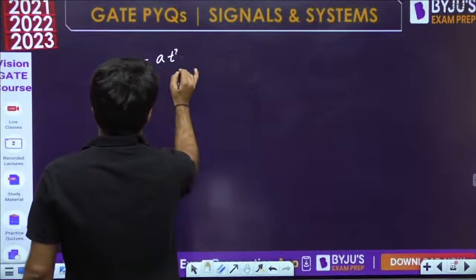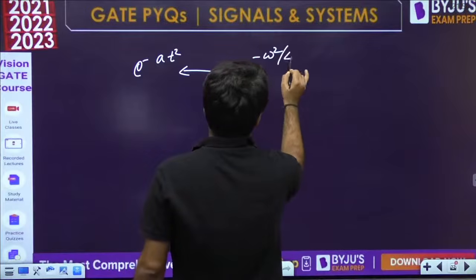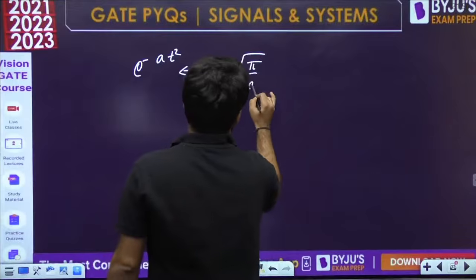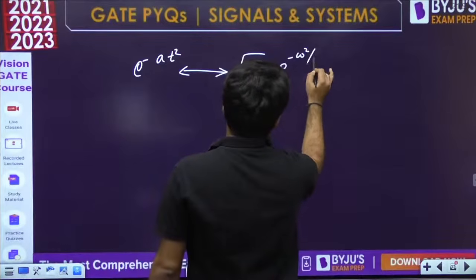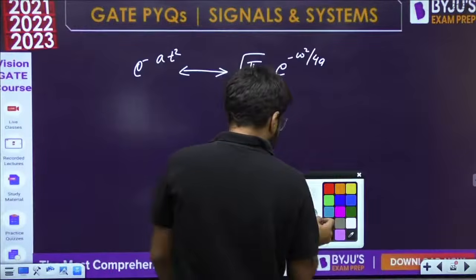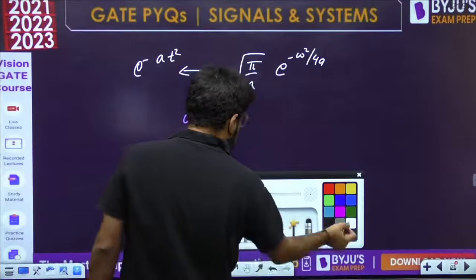Gaussian's Fourier transform is Gaussian. E power minus a t square has the Fourier transform root over pi by a e power minus omega square by 4a. But I have omega square by 2, so here 4a should be 2, so put a equal to half.